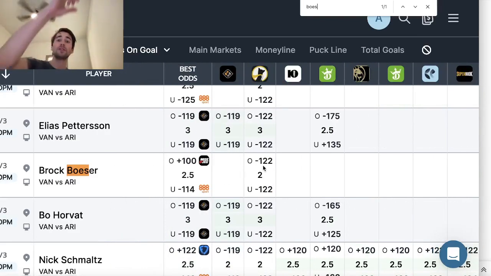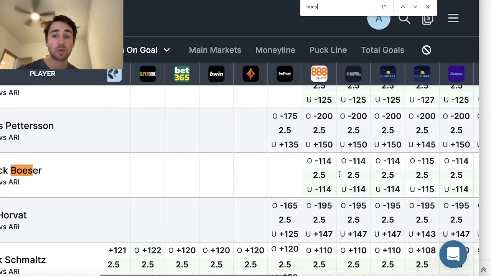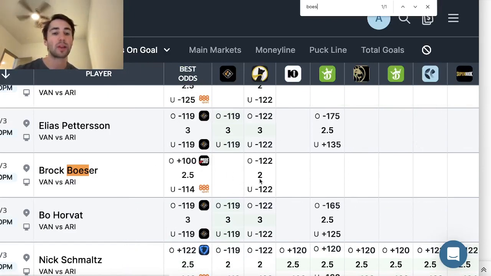We're able to get over 2. So in this case, we want to take the over. If he has exactly 2 shots on goal, we're going to push everyone who bets this play at minus 114 on Barstool or another sports book over 2.5. They're going to lose, right? So we're getting a lot of value being able to get over 2. And again, this distribution is centered around 2.5 shots on goal. So the probability this guy has exactly 2 shots on goal is pretty high.